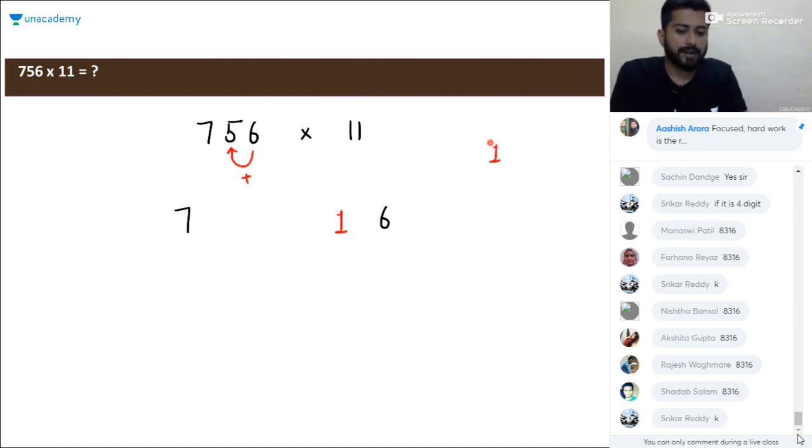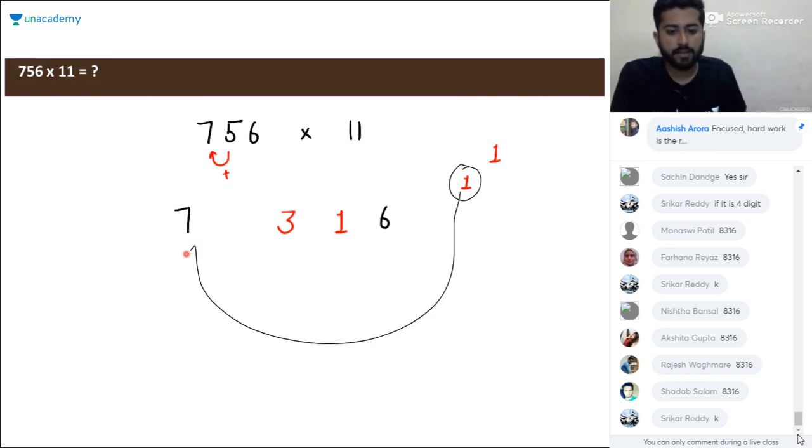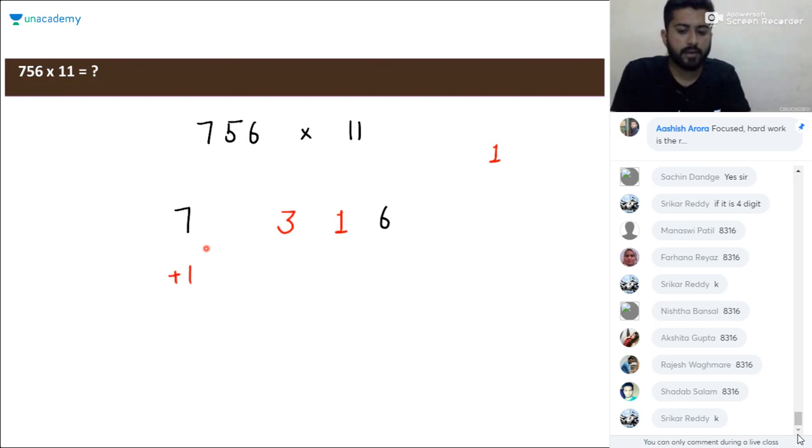Okay. Now adding the next pair, that is 5 and 7. So 5 and 7, that will be 12. 12 plus 1 will be 13. So we will write 3 here and 1 will go as carry. Okay, but we are not left with any of the numbers after this. So what to do with this one? So we have to add this one in the next number, that is 7. So we'll add the left number that is 1, and 7. So it will be 8316, 8316. Clear to everyone or not?